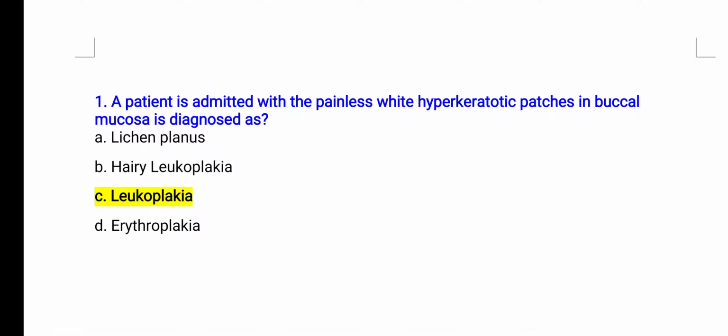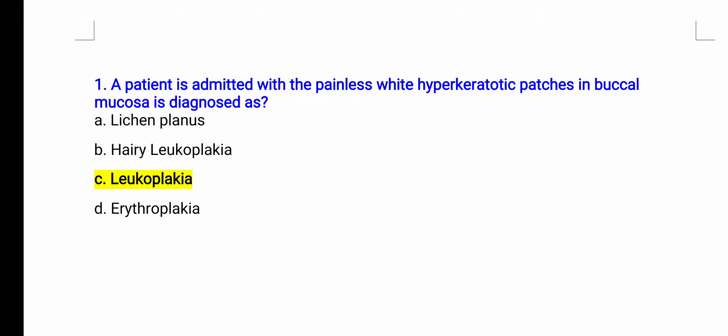Option B is hairy leukoplakia. This can be seen in immunocompromised patients, and in this condition the appearance of the patches is hairy. Option C is leukoplakia. In this condition, the color of the patches is white and it can be seen in patients with a history of smoking. And option D is erythroplakia. In this condition, the color of the patches is red and it can be seen in patients with a history of smoking and tobacco use. So option C is correct, that is leukoplakia.